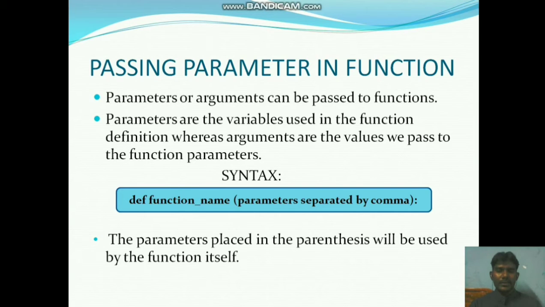Then, how the function is defined, and how it is called with arguments, passing the parameters in a function.